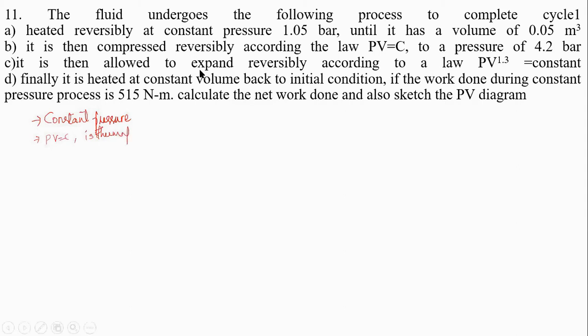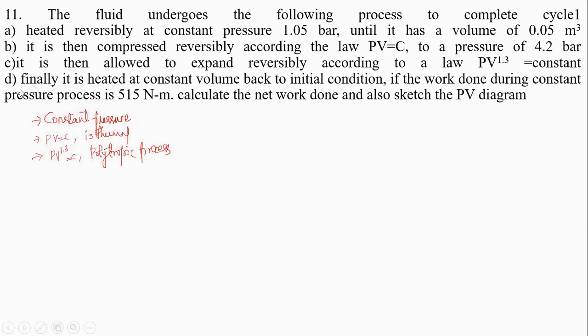It is then compressed reversibly according to the law PV is equal to C to a pressure of 4.2 bar. I will take all these things later. C. It is then allowed to expand reversibly according to a law PV to the power of 1.3. That means the third process is PV to the power of 1.3 is equal to constant, and that process is a polytropic process.